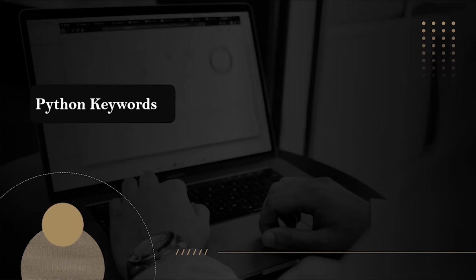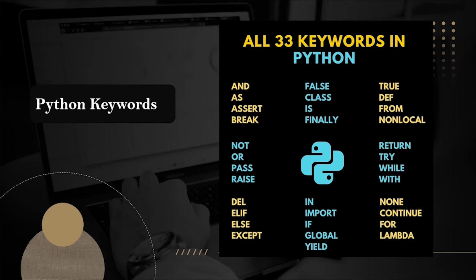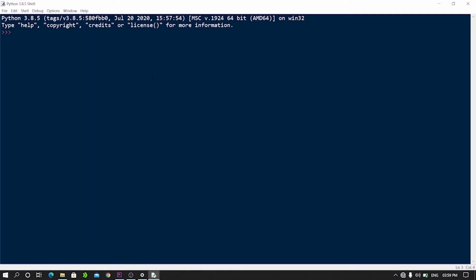So let's see what are Python keywords. These are the reserved words in Python and we cannot use them as identifiers. If we try to use them as identifiers, it will give an error. They are used to define the syntax and the structure of the Python program. Here you can see the list of Python reserved words. If we try to use these special words, then it will give an error.